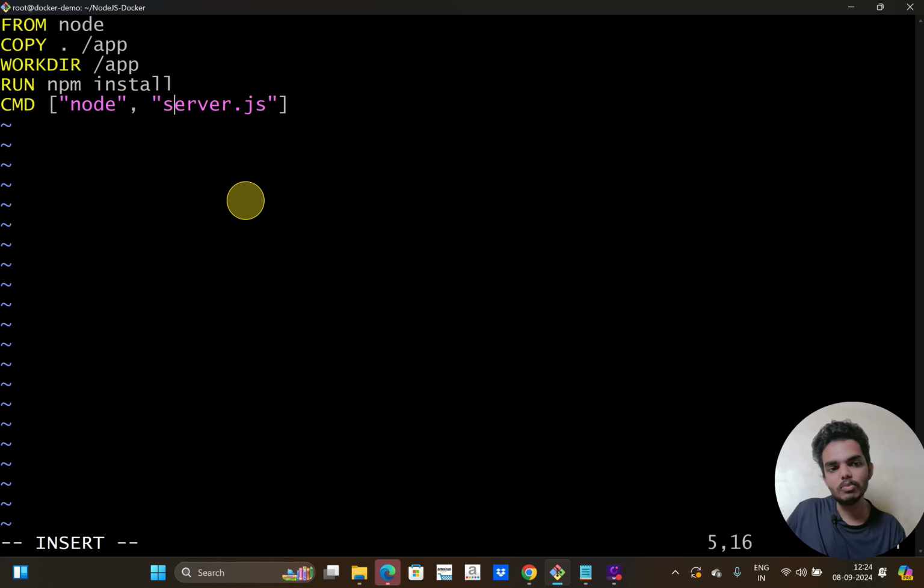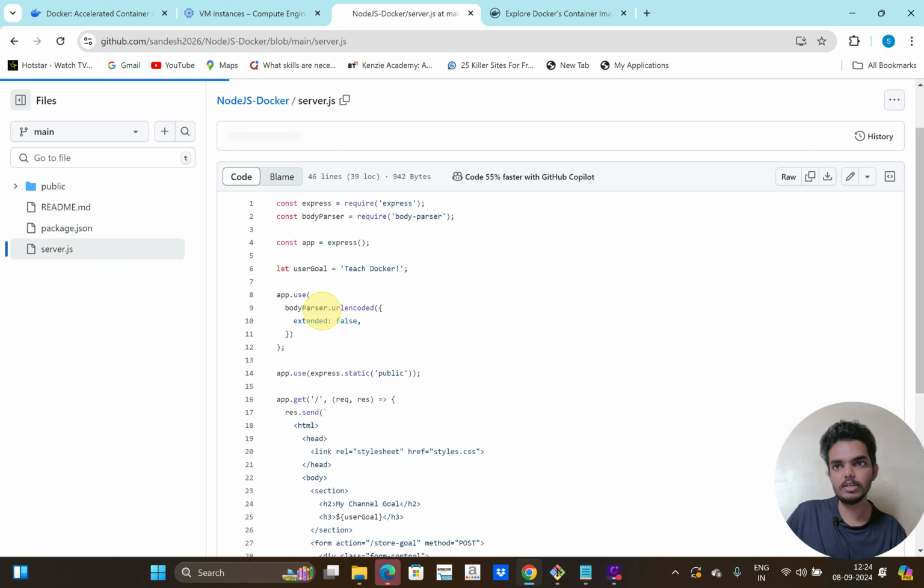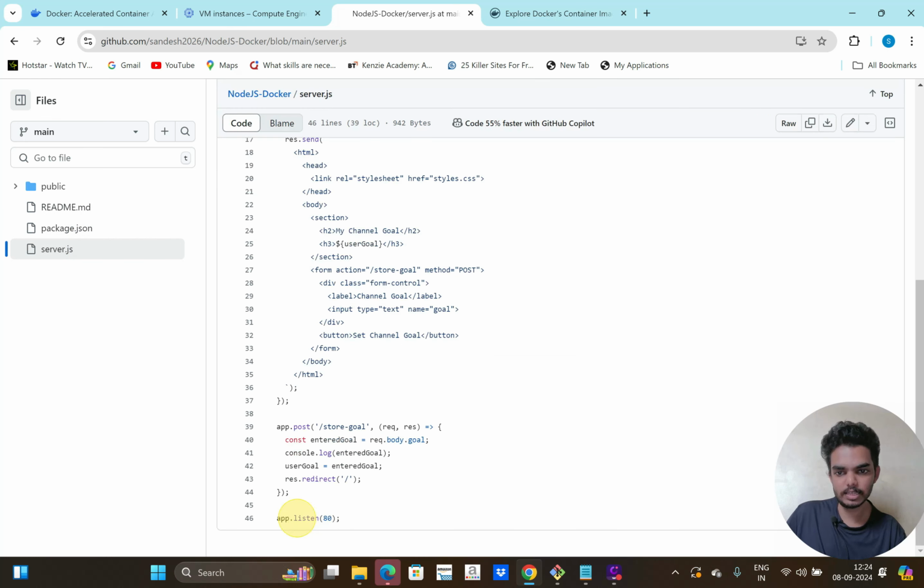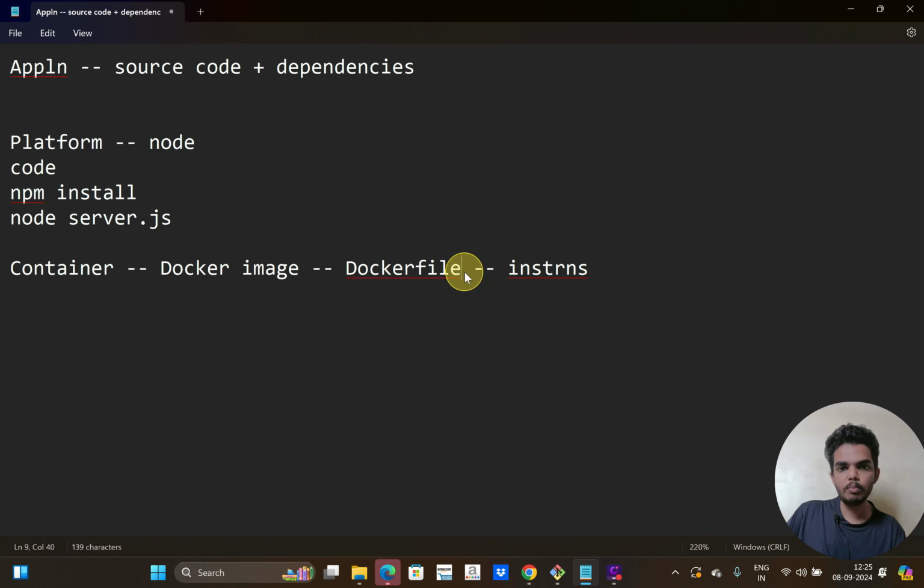Then one more thing, this is a web application and a web application generally has a port. If I check my server.js file, it will have the port defined in that file. You can see here app.listen 80, so it is listening on port 80. I have to add that also in my Dockerfile. For that, add an instruction called EXPOSE 80. Then just save the file. So now my Dockerfile is ready.